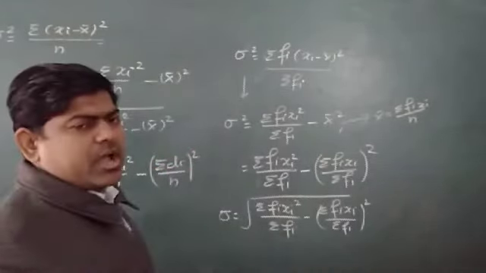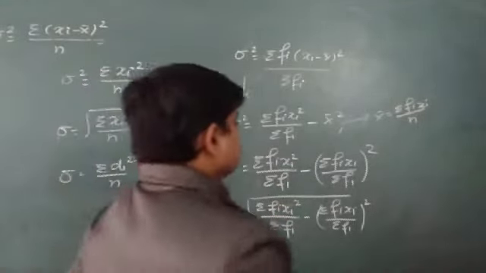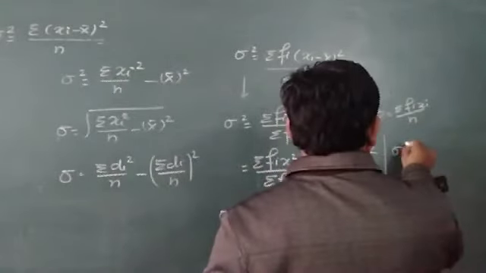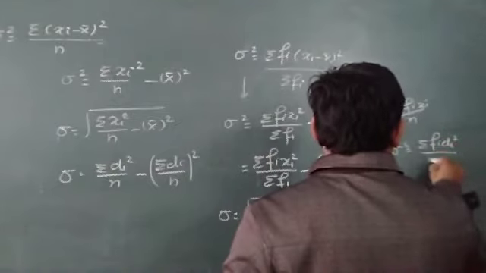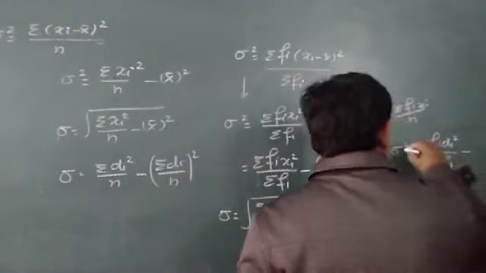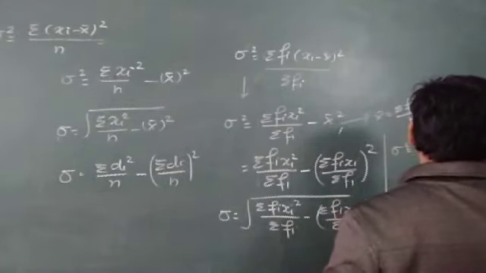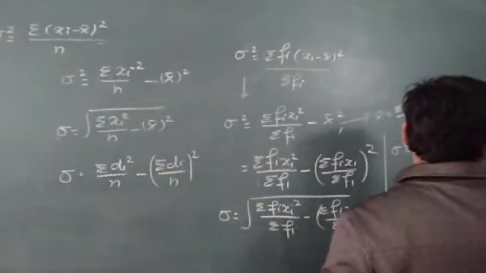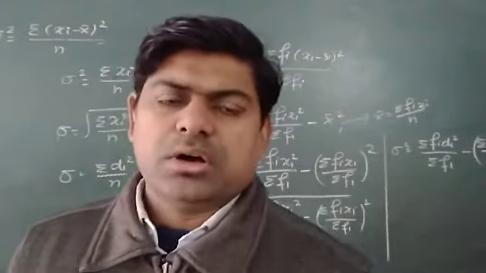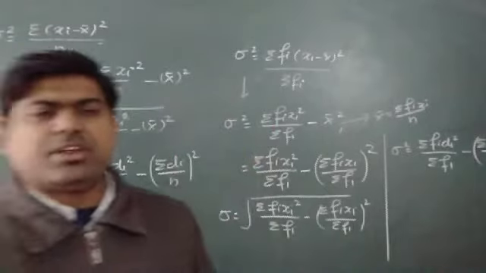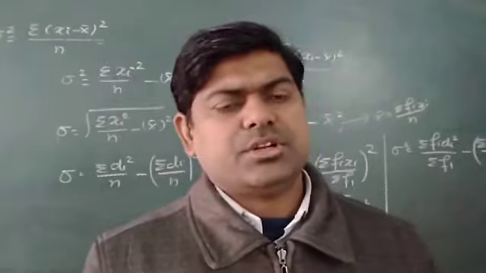And the same thing when I discuss in group form, then I write variance is equal to sigma fi di square upon sigma fi minus x bar, that is, sigma fi di upon sigma fi the whole square. I can write all these things directly to find the variance, and after getting the variance, when I take the square root of these things, I can get the standard deviation.